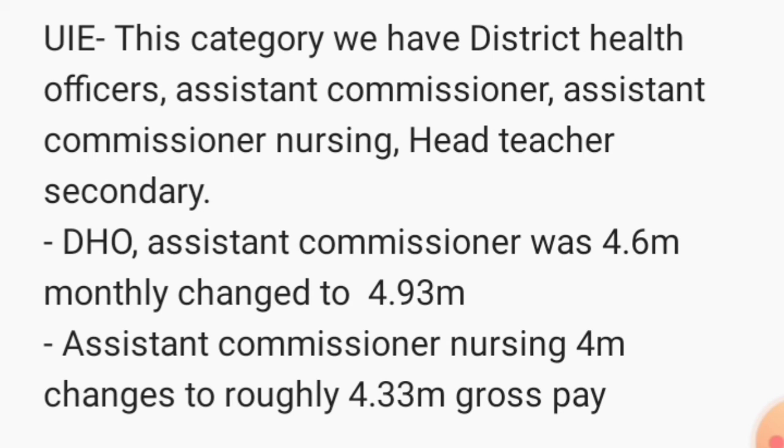This assistant commissioner nursing, 4 million was their previous salary, but roughly with the increment of this lunch allowance, now they earn 4.33 million shillings gross pay.